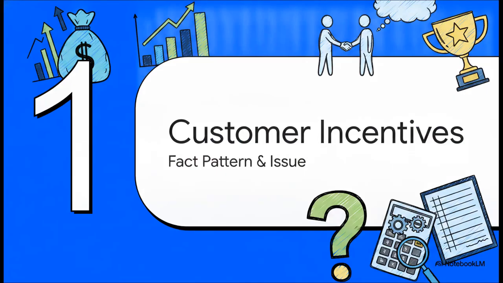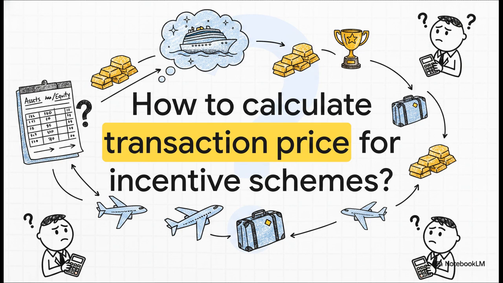The incentive dilemma. So let's set up a scenario that is literally a dream for a sales team, but honestly kind of terrifying for accounting. Imagine a company promising its customers a gold coin, or even a fully paid foreign or domestic tour if they hit a specific revenue target. As a customer, you're absolutely thrilled, but as an accountant, you're looking at this and thinking, how on earth do I put an unclaimed luxury vacation on a balance sheet? When exactly do we recognize the revenue for these schemes? You can't just pretend the promise doesn't exist, but you haven't actually delivered that vacation yet either.